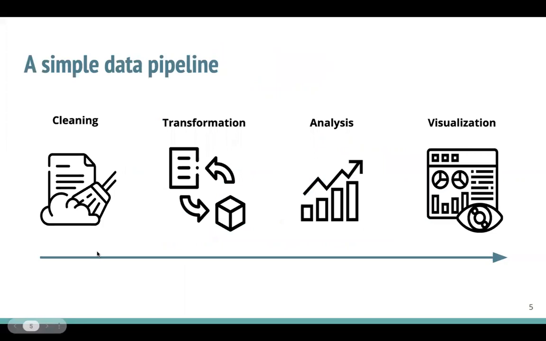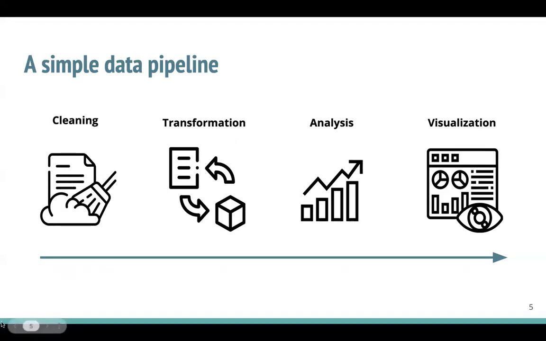In previous sessions organized by JPF Analytics, we have walked through an overview of a simple data pipeline of how data analysis involves cleaning data, eventually transforming data, then doing the actual analysis, and finally visualizing that data.